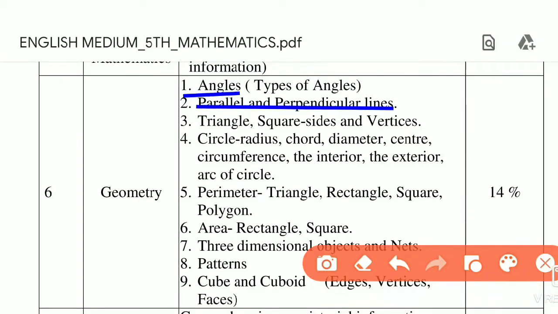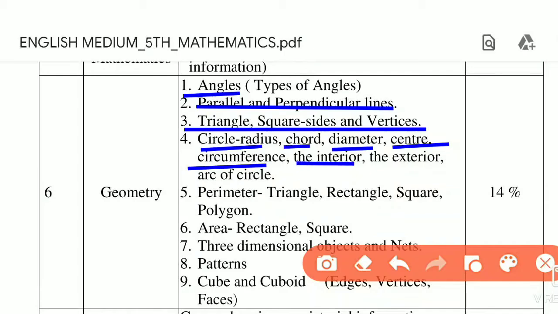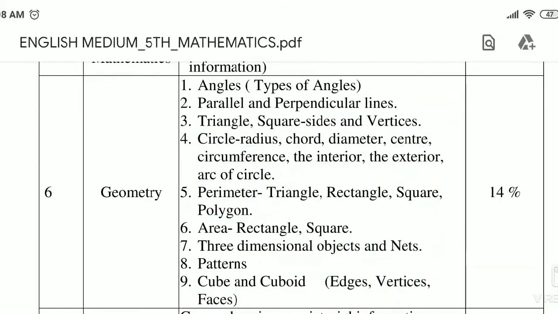Then we are studying triangle, square, sides and vertices. Next, circle, radius, chord, diameter, center, circumference, the interior and exterior of arc of a circle. These are all the things related to circle that we are studying in geometry.